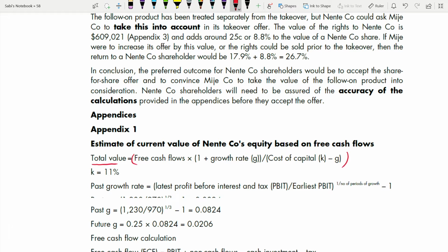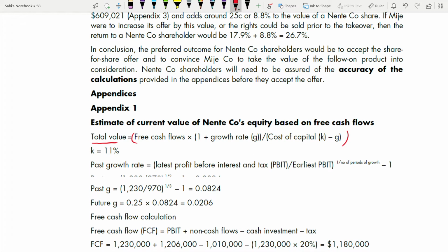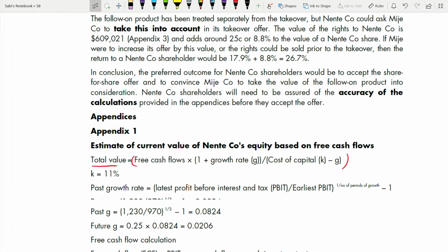If you don't know, it is free cash flow times (1 plus growth rate) divided by (cost of capital minus g). Okay. Now, here it is not easy. It is not an easy thing. Why? Tell me why. You have to find each component. You have to find the free cash flow. You have to find the growth rate. It's not given. You have only been told that from the current growth rate, it will reduce by 25%. But do you know the current growth rate? You don't know. That also you have to work out.